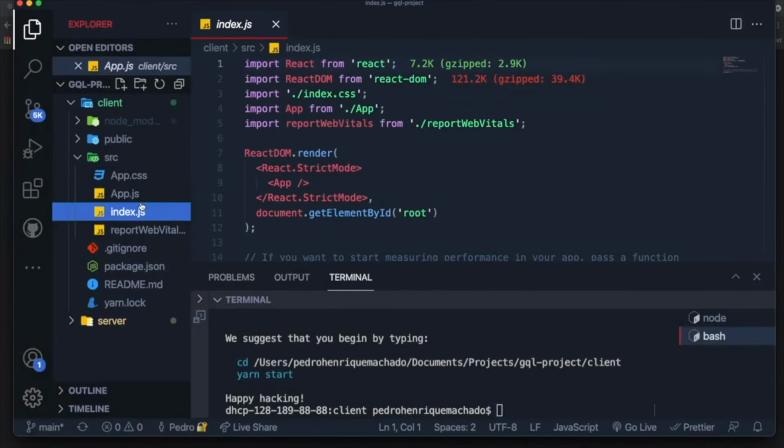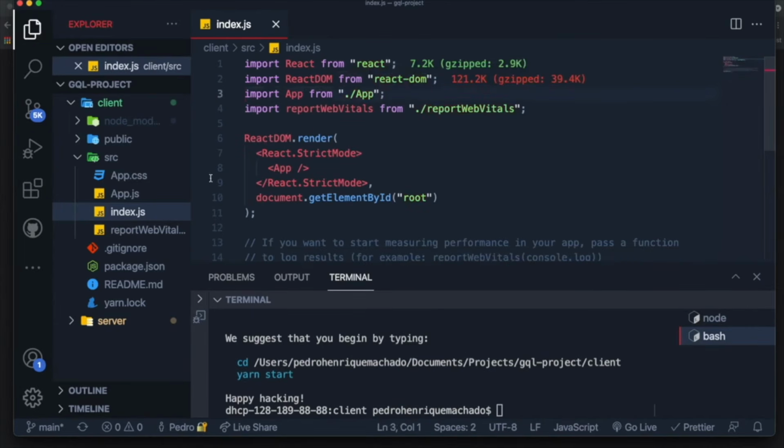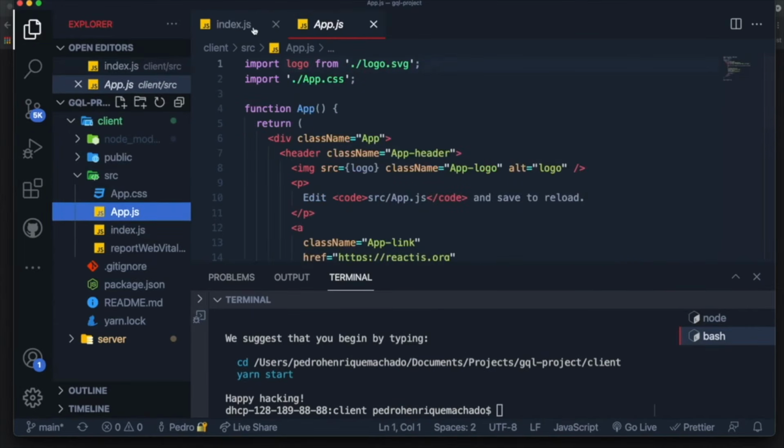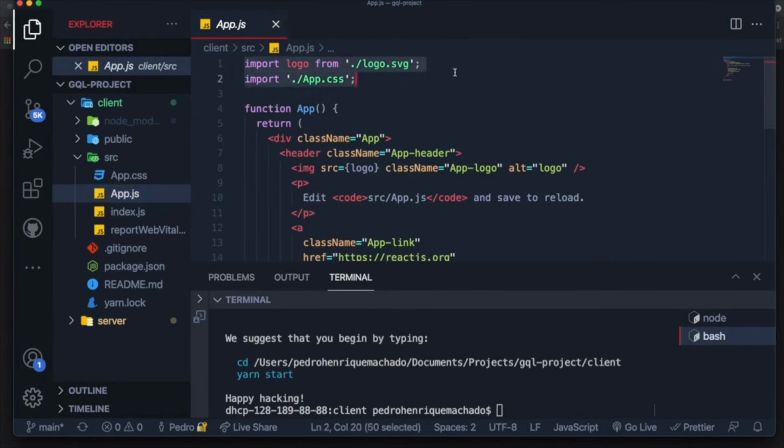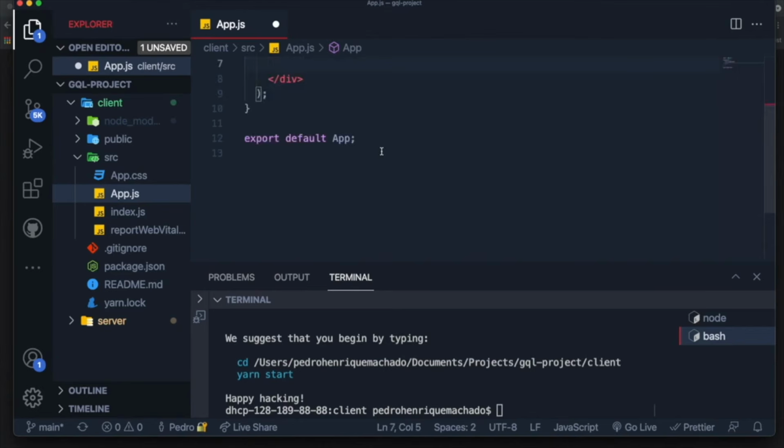And now let's come to our index.js, delete the import for the CSS file we just deleted, and then come to our app.js and just delete the logo over here and also all of this stuff over here because we're really not going to use it.